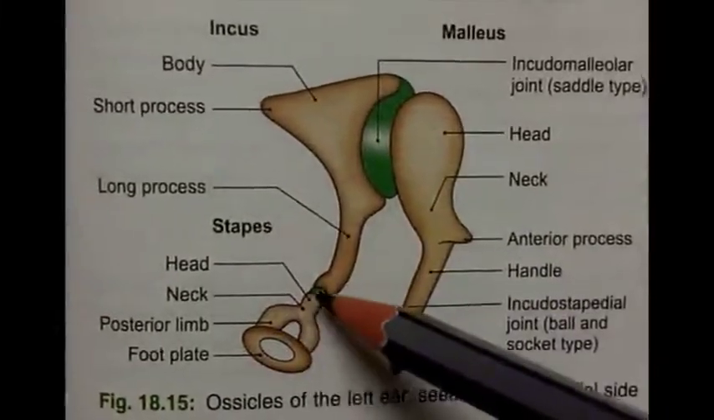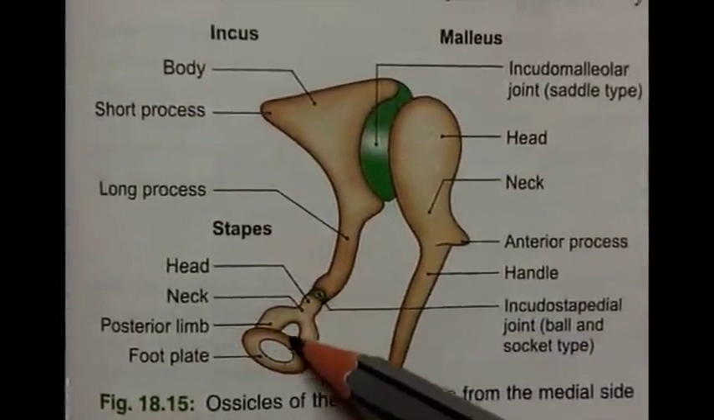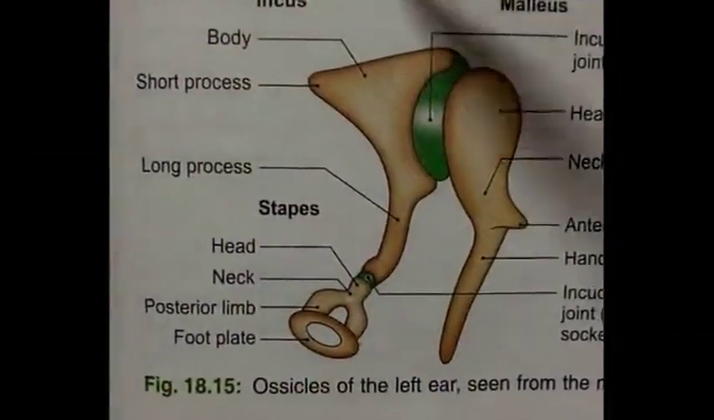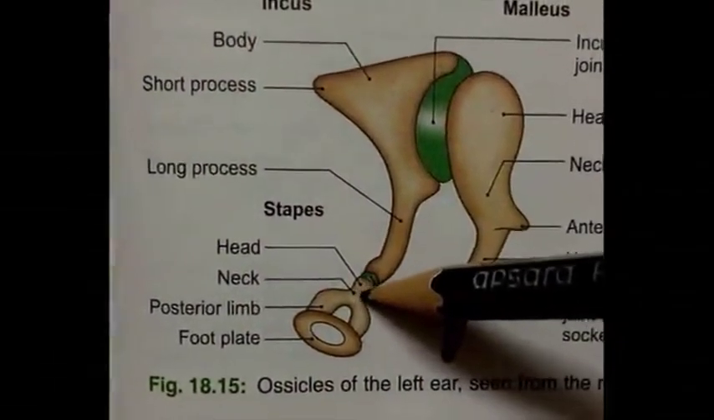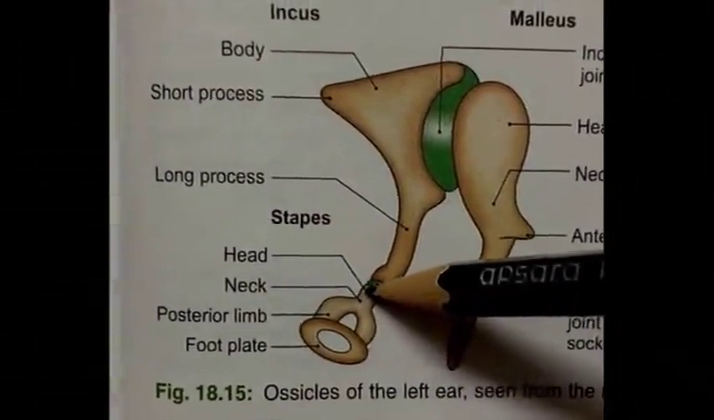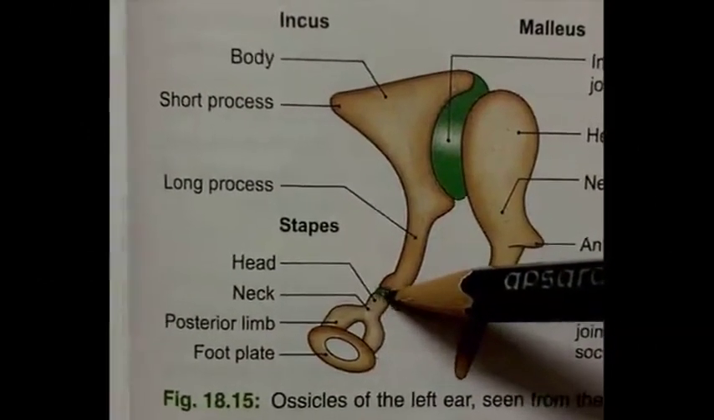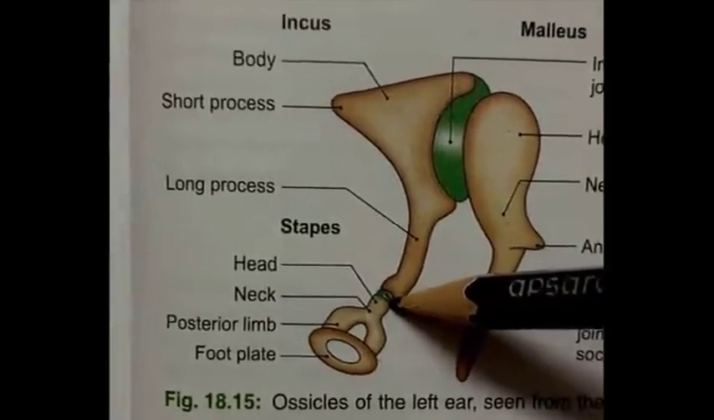Third bone is stapes. It is the smallest bone. Its shape resembles a stirrup. Stirrup is a metal frame which holds the foot of horse rider and provides support to it. It has a small head. Head bears a concave facet which articulates with the lentiform nodule of the incus bone.